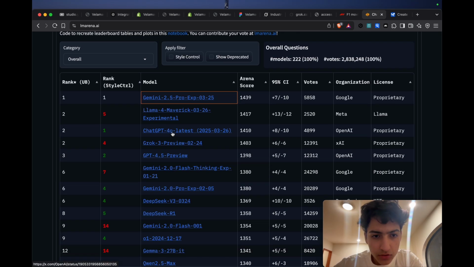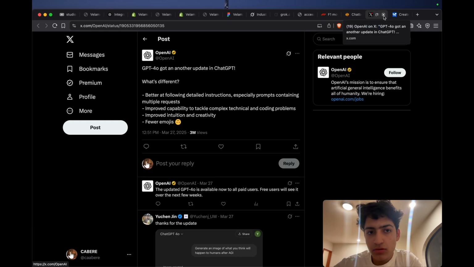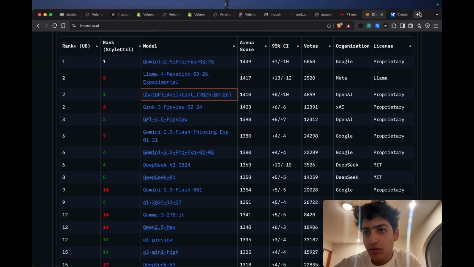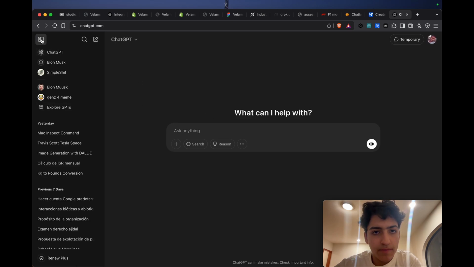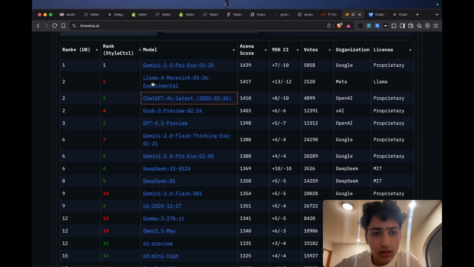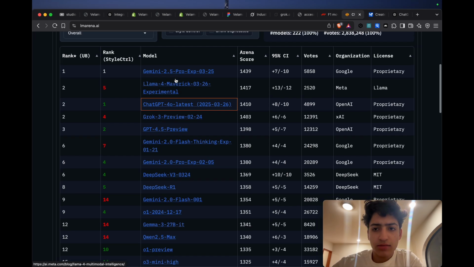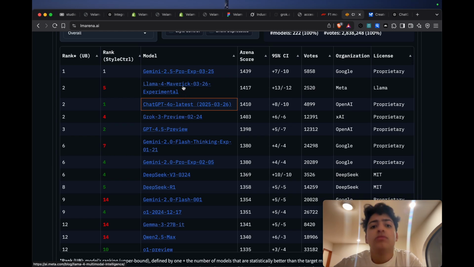We are also going to use ChatGPT. Right now I don't have access to ChatGPT Pro Plus, so I'm just going to use the normal ChatGPT. And then Grok. This one I haven't seen yet. It seems like it came out on the 3rd of April, I don't know. I haven't seen this one yet, so I'm not going to use it.